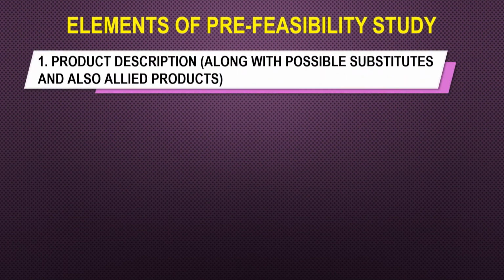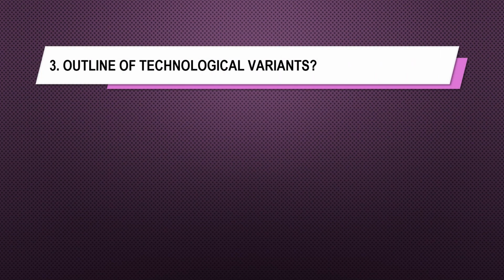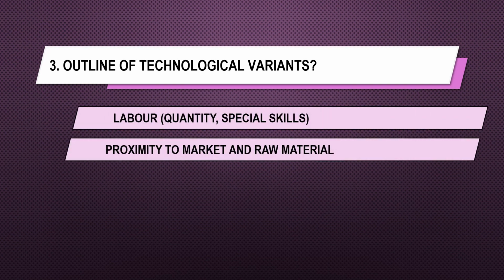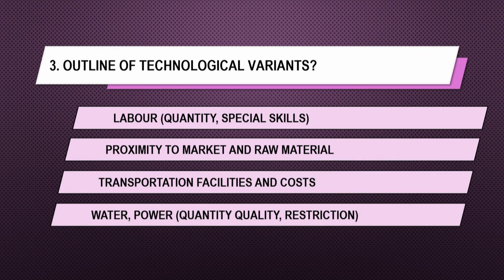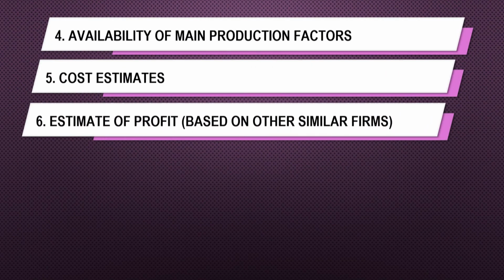The first is the product description, in which you have all the possible substitutes and the allied products. Then description of the market you have to give as a part of the pre-feasibility study. Then the outline of the technological variants, like for example, the labor, the quantity, special skills, etc., proximity to the market and raw materials, transportation facilities and the cost, water, power, like utilities, like the quantity, quality, restrictions, etc. Then we have to see the availability of the main production factors, the cost estimates, estimates of profit, which you can always have based on other similar firms.